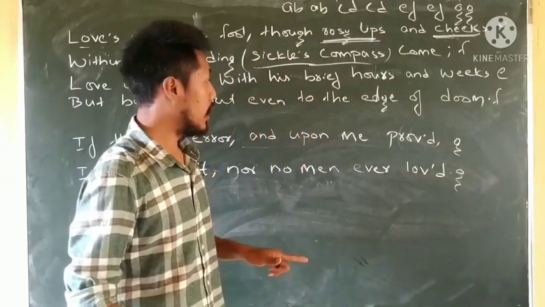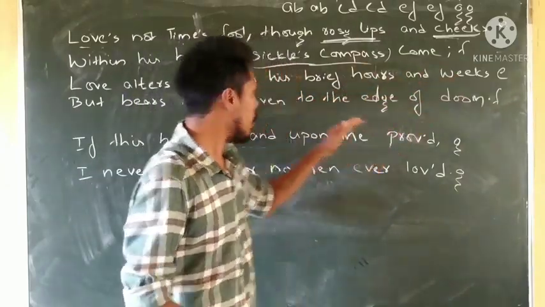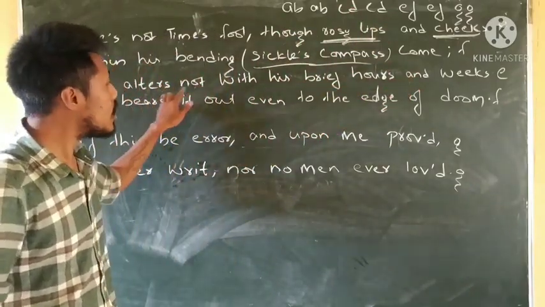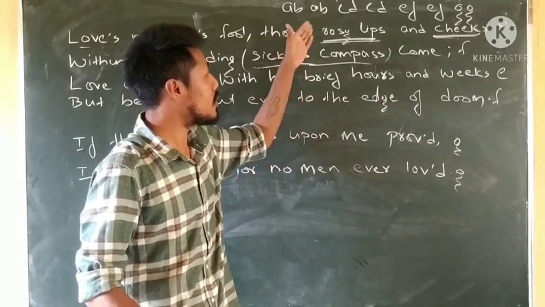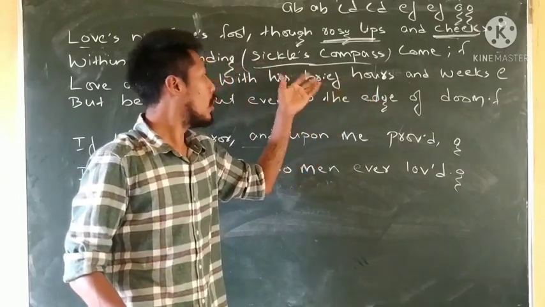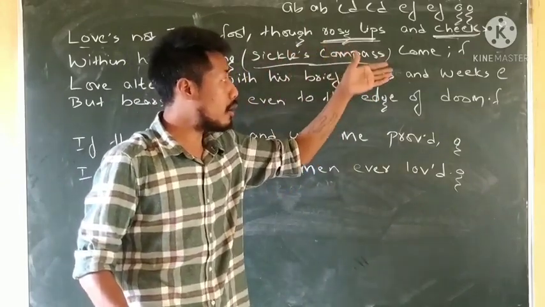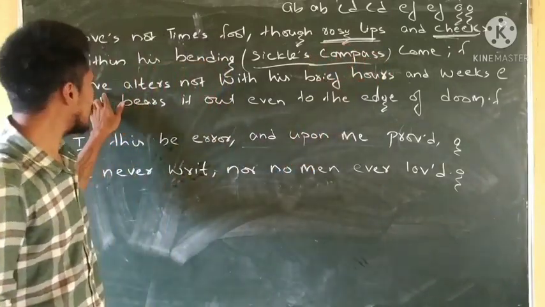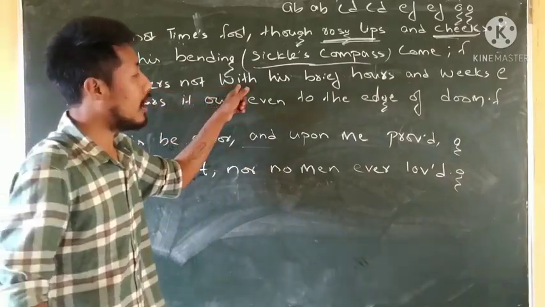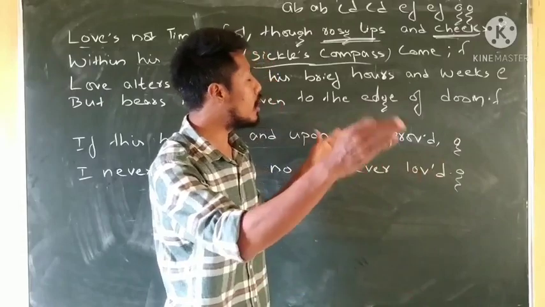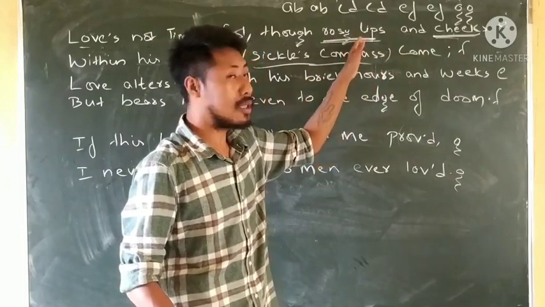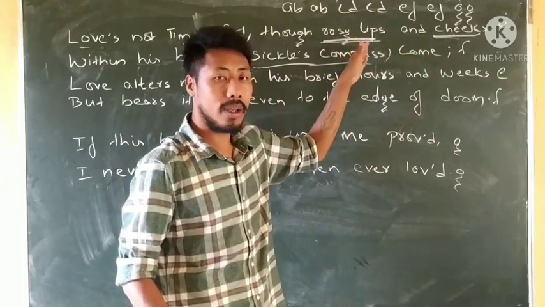And if we change in the hours or in the weeks or in the time when the rosy lips and cheeks change, then it is not love, because love doesn't change at all. Whether the rosy lips and cheeks have faded away with the time as we grow old, the rosy lips and cheeks might change, but the love doesn't change. All this means love changes not. Love doesn't change with the brief hours and weeks, meaning with the limitations of the rosy lips and cheeks, or till the other lover is young. It doesn't change or stop.